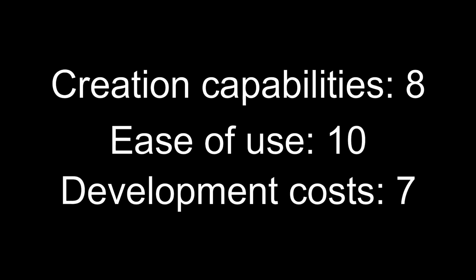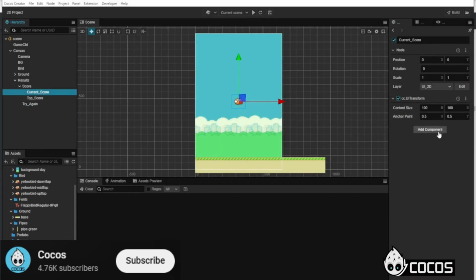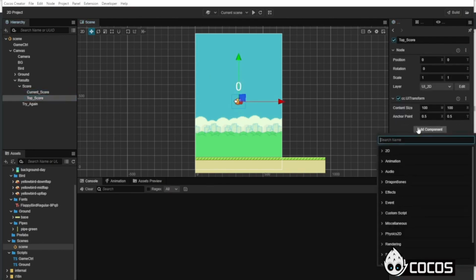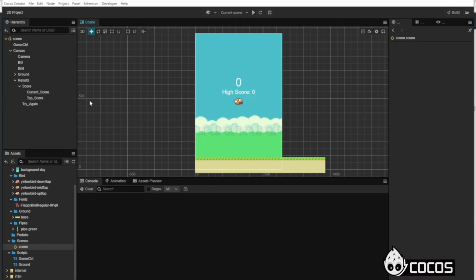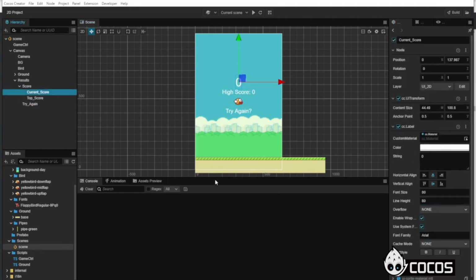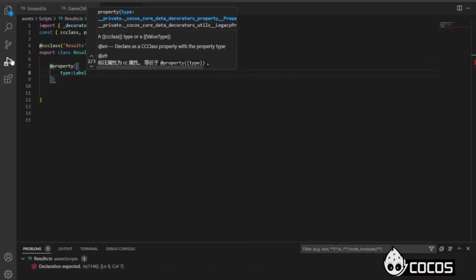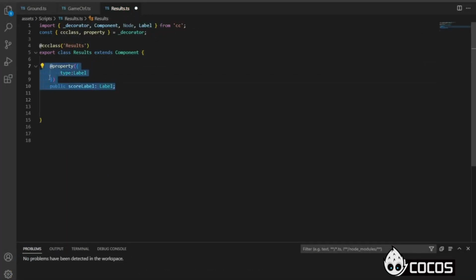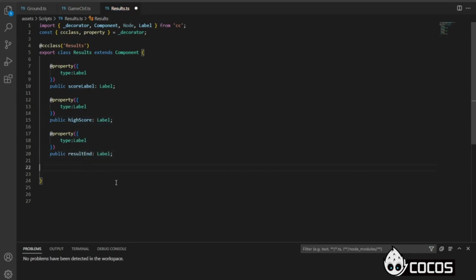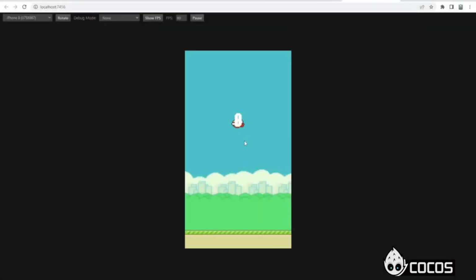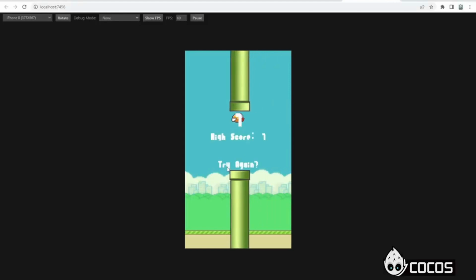Development costs: 7. Cocos 2D. As the name suggests, Cocos 2D allows the creation of 2D games for multiple platforms, including iOS, Android, Windows, Mac OS, Linux, Harmony OS, OpenHarmony, and web platforms. It originally supported programming in C++, C#, Lua, and JavaScript, but since 2017, it only supports JavaScript and TypeScript. The framework offers a wide range of features, including physics, particle systems, skeletal animations, tile maps, and more.